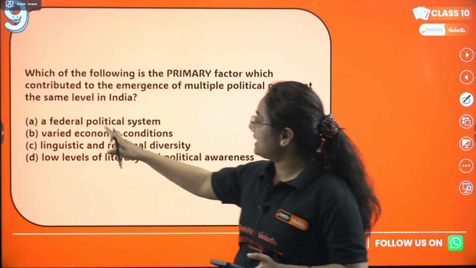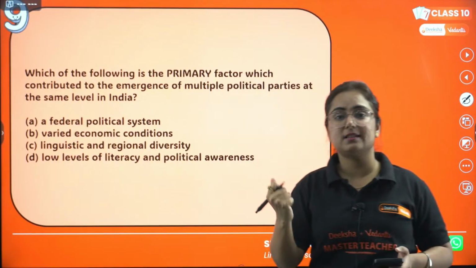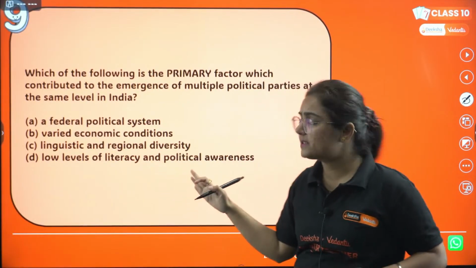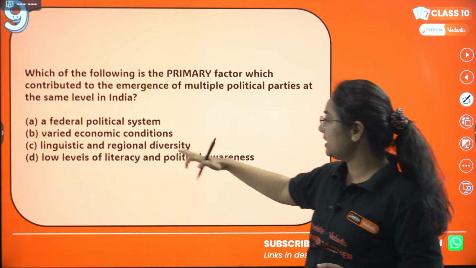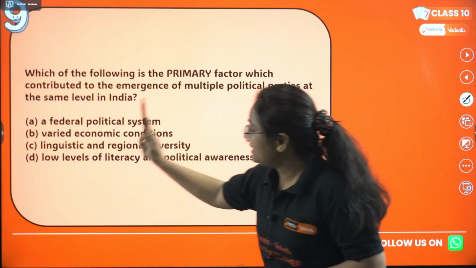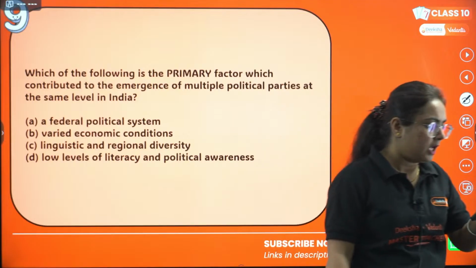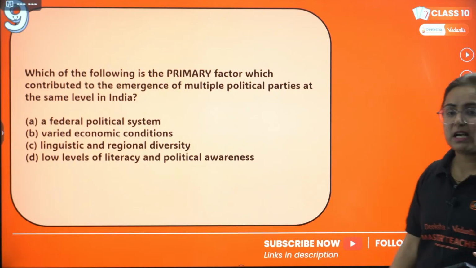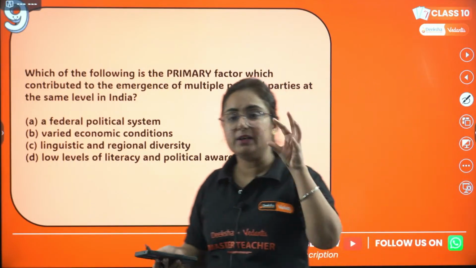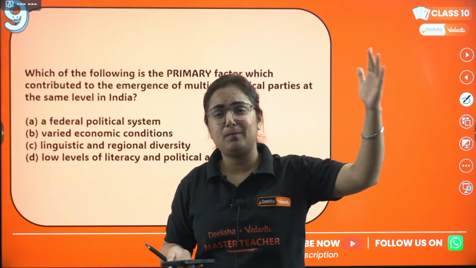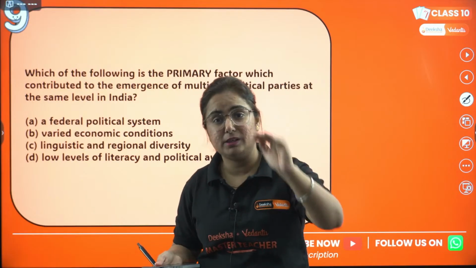And the options are A, the federal political system; B, varied economic conditions; C, linguistic and regional diversities; and D, low level of literacy and political awareness. Okay, think about this question, answer the correct one. What is the primary factor due to which we have multiple political parties at the same level in India?